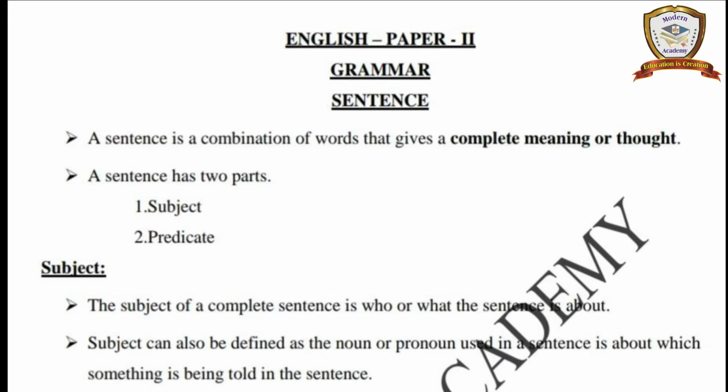If we know the nouns and pronouns among the words in an English sentence, you can easily classify what the subject is. So the subject mostly contains a noun or a pronoun. For example, I said Ravi. Ravi is a good boy. In that sentence, Ravi is a noun. Is it clear? Ravi is the name of a person, so that is a noun. That noun is called the subject.